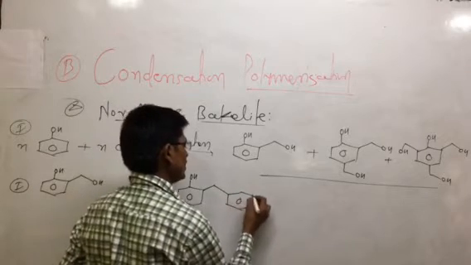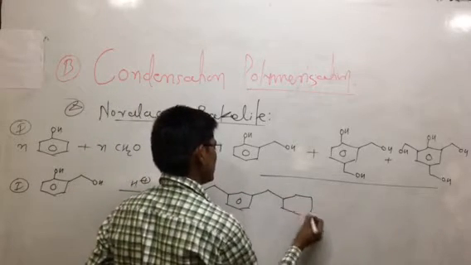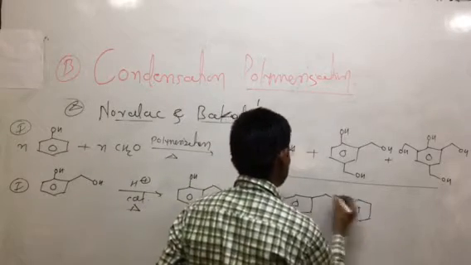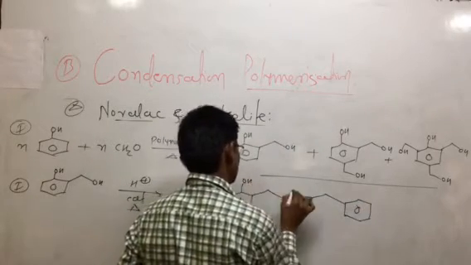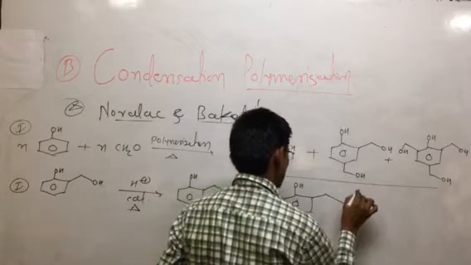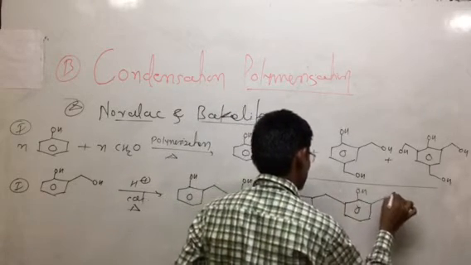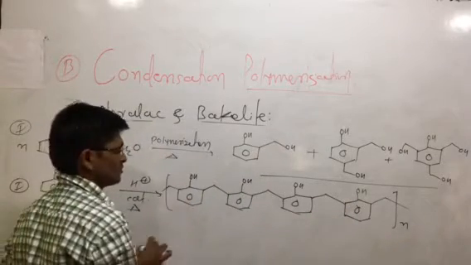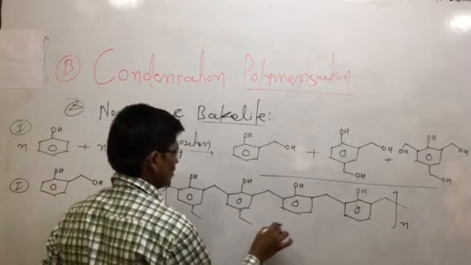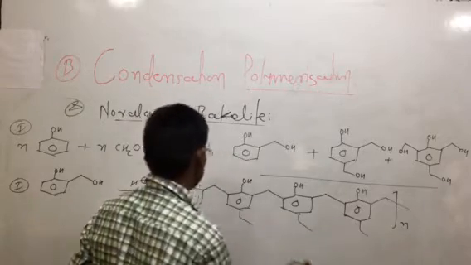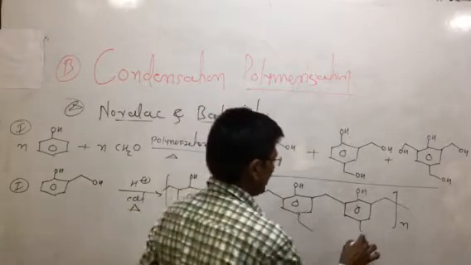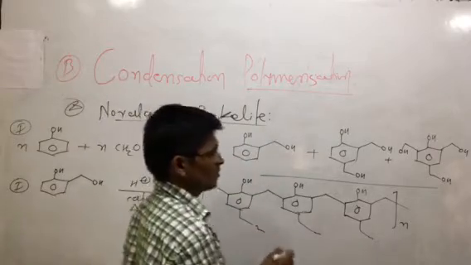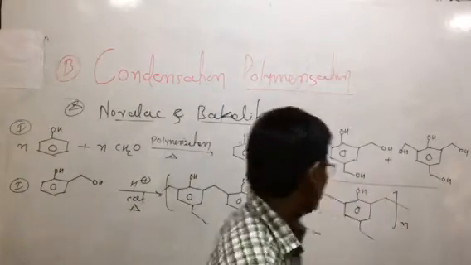It is not linear. This is a cross-linked type of product that is obtained. This OH is at the same position, and this goes to the formation of CH2OH, and this is the longest chain. So this is nothing but the novolac polymer. This type of polymer is formed. So this is novolac.